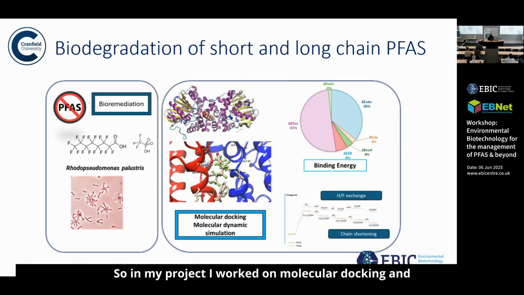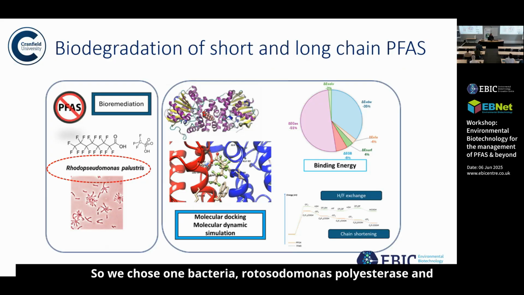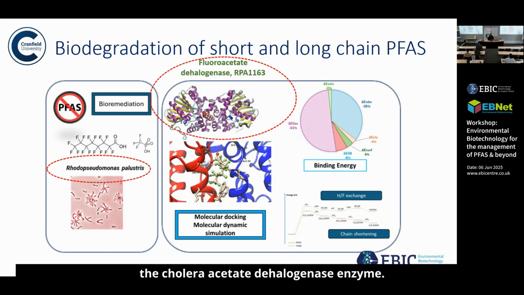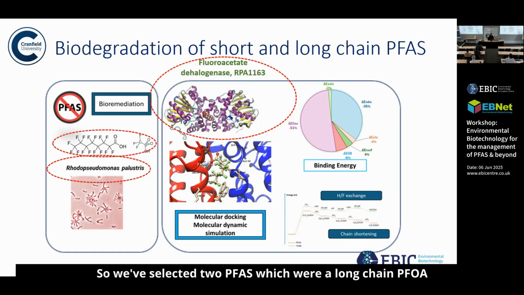So in my project I worked on molecular docking and molecular dynamic simulation and biodegradation of the PFAS. We chose one bacteria, Rhodopseudomonas palustris, and the fluoroacetate dehalogenase enzyme. The most famous one is RPA1163, which it can secrete and it can be used for degradation of the PFAS that contain acetate group. So we've selected two PFAS, which were a long chain PFOA, which contains the acetate group, and the short chain PFAS that doesn't contain the acetate.